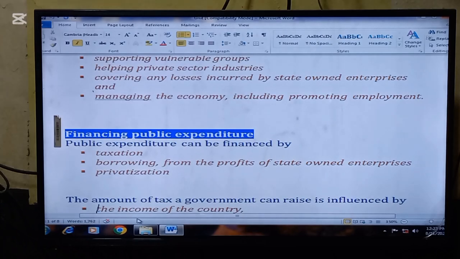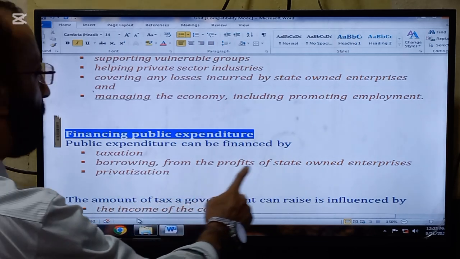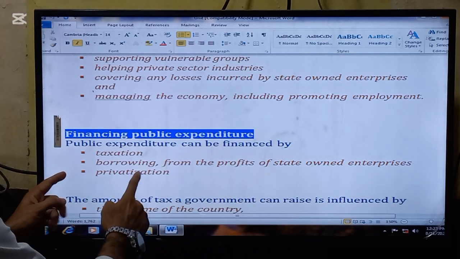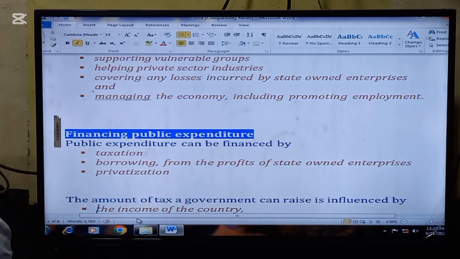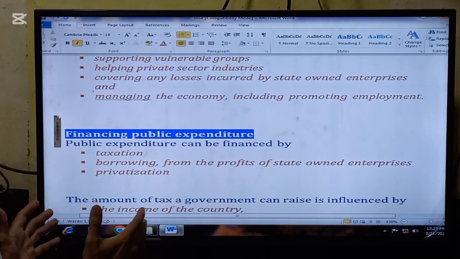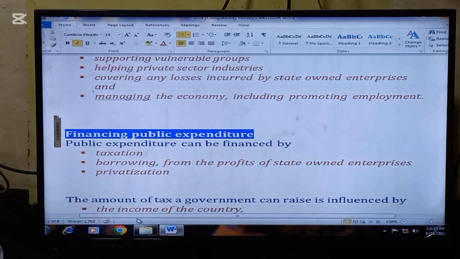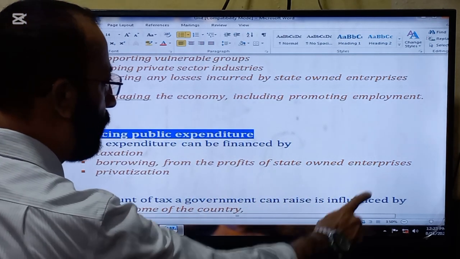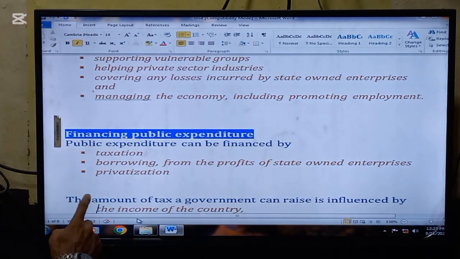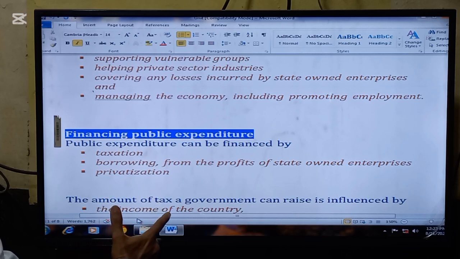The next thing that we are going to read in the lecture is financing public expenditure. Public expenditures can be financed by taxation. So these are the sources of money for the public sector's institutions. Number one is taxation. Number two, borrowing. Number three, profits of the state-owned enterprises. And number four is privatization.